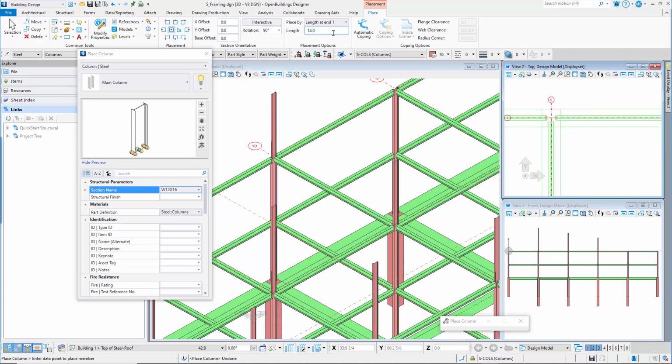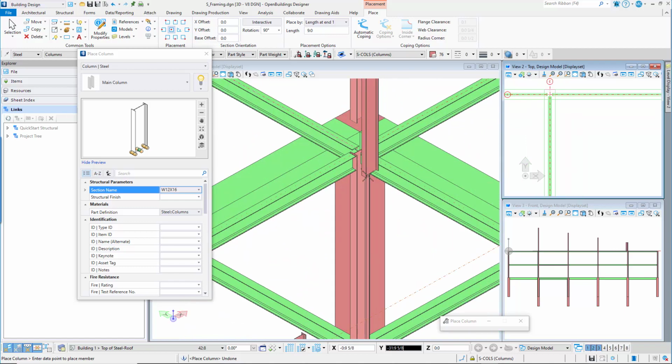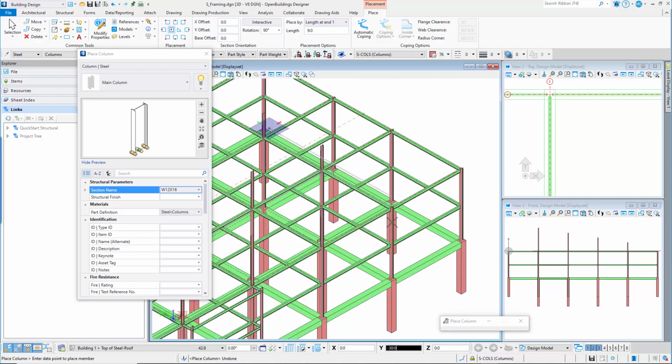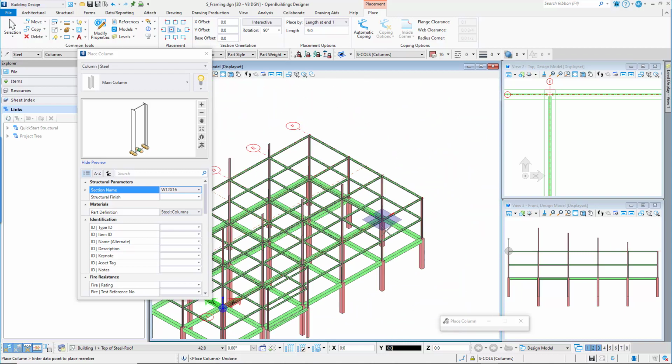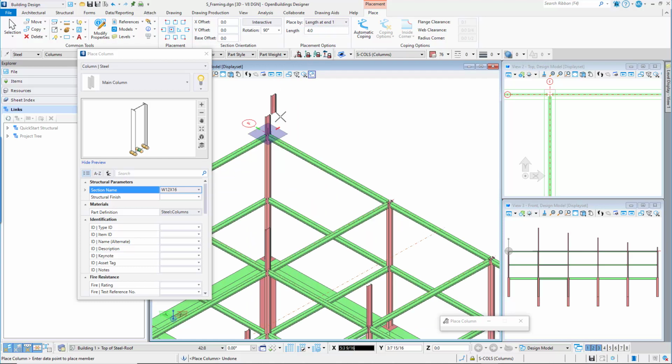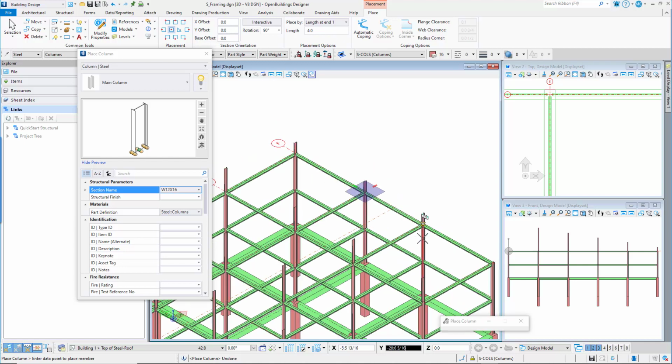Then again, change the length to 9 feet or 2787.5 millimeters and place columns along column line E. And again change the length to 4 feet or 1287.5 millimeters and place columns along column line F.